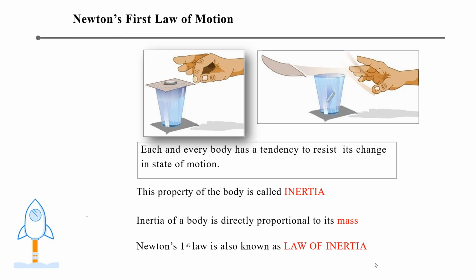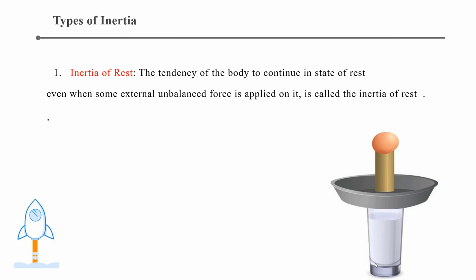Up to that portion, if you have any doubt, you can tell me in the WhatsApp group that we have made. Now today we will study what is momentum, what is Newton's second law of motion, and what are the types of inertia. I'm going to revise for you, because in these days I hope you have forgotten what the types of inertia are, what their properties are, and what different examples can be taken to illustrate them.